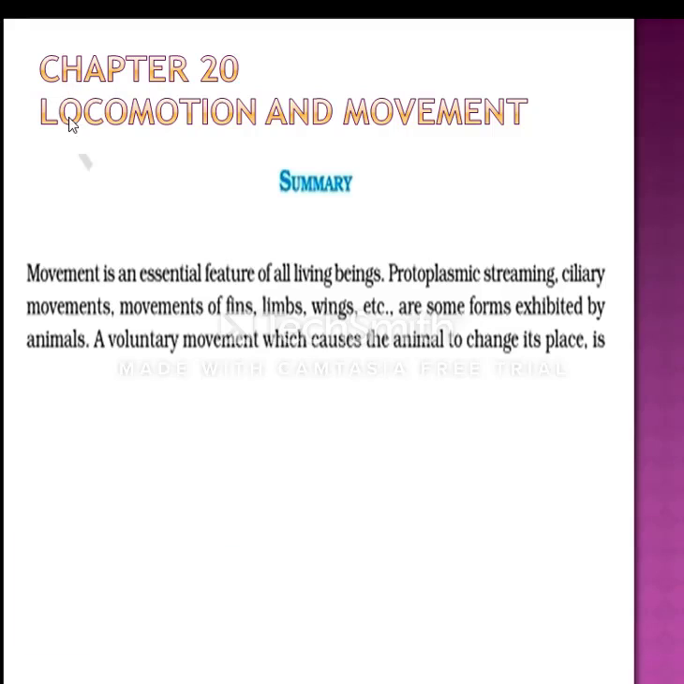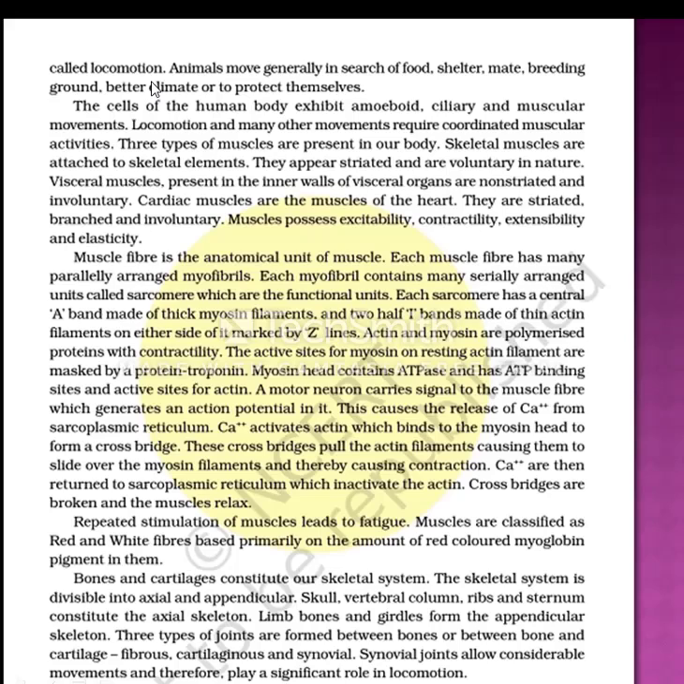Chapter 20. Locomotion and Movement. Summary. Movement is an essential feature of all living beings. Protoplasmic streaming, ciliary movements, movements of fins, limbs, wings, are some forms exhibited by animals. A voluntary movement which causes the animal to change its place is called locomotion.